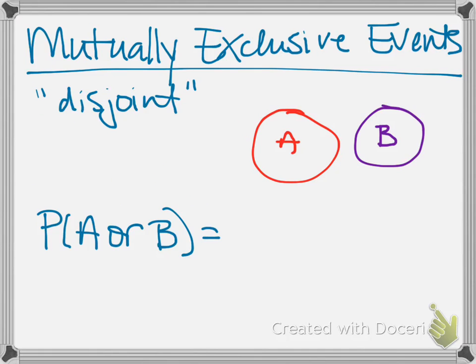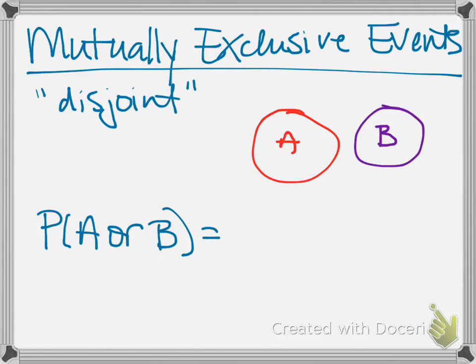The next idea we need to talk about is that of mutually exclusive events. These can also be referred to as disjoint events. And so you can see on the slide I've drawn, they were supposed to be circles, but they're really just blobs. And they're two blobs that represent two different events, one labeled A and one labeled B. And you'll notice that this is really supposed to be a Venn diagram, but this shows that there's no overlap between our two events. So that's what it means that they're mutually exclusive. They never occur at the same time.